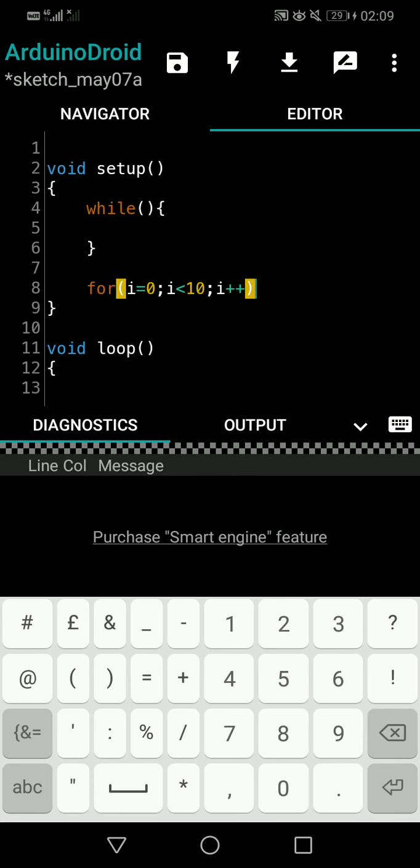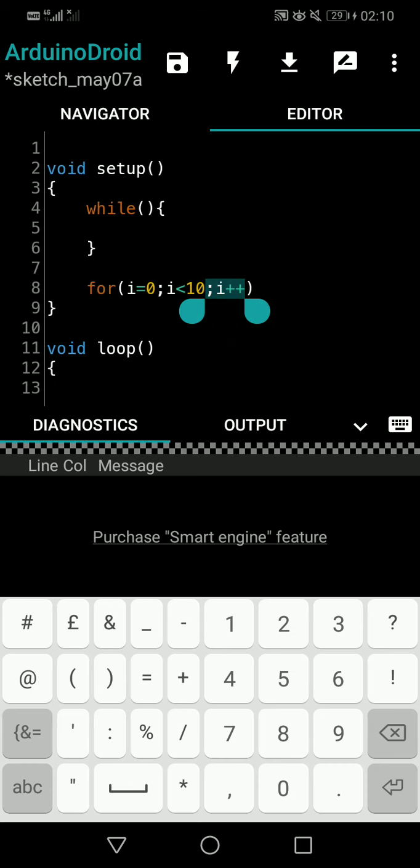In the for loop, the first part, i is 0, is none other than initiating i, or giving a value to i. Then i is less than 10 is the one being checked here. If it is true, the for loop will run. If i is less than 10 is false, the for loop will skip. And i plus plus is the one that is being incremented.